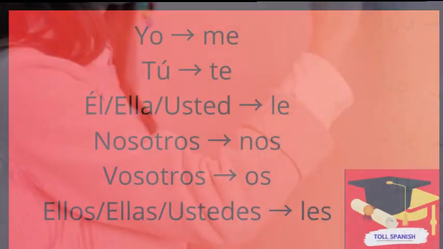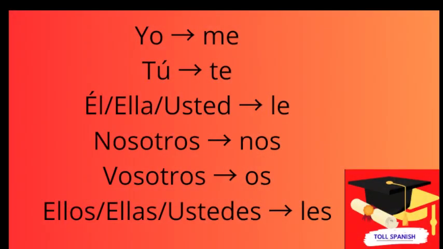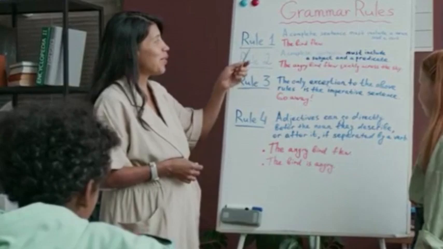Let's review the indirect object pronouns, shall we? Yo becomes me, tú becomes te, él, ella, or usted becomes le, nosotros becomes nos, vosotros becomes os, and ellos, ellas, or ustedes becomes les. And don't forget, use these before the verb: me gusta, te gusta, nos gusta, les gustan.